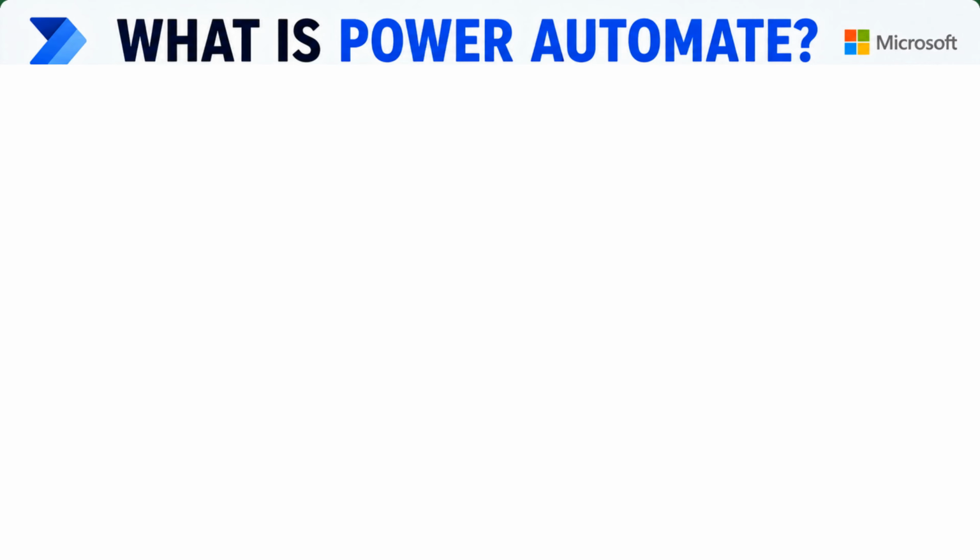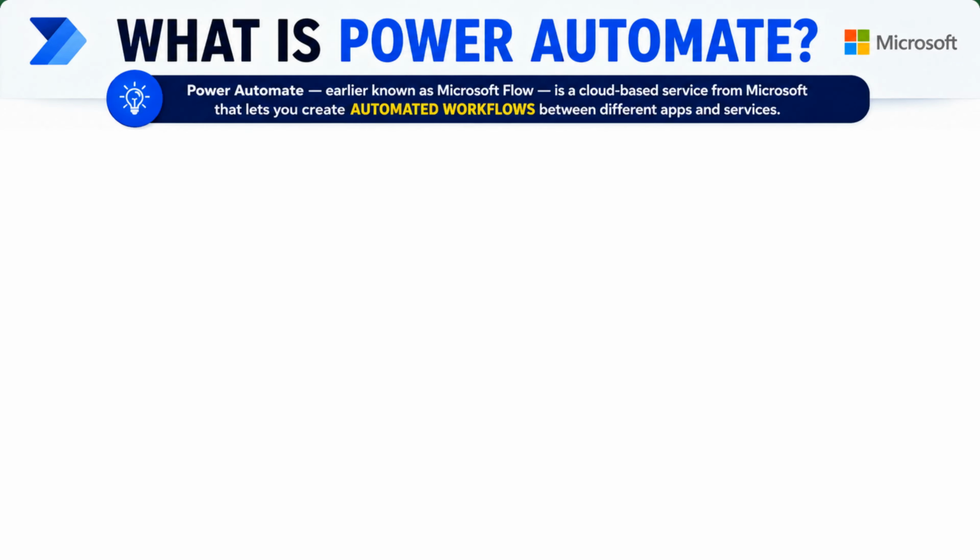Okay, so before we jump into building anything, let's make sure you understand the basics. Because if your foundation is strong, everything becomes easy. So first question, what exactly is Power Automate? Simple definition. Power Automate, earlier known as Microsoft Flow, is a cloud-based service from Microsoft that lets you create automated workflows between different apps and services.